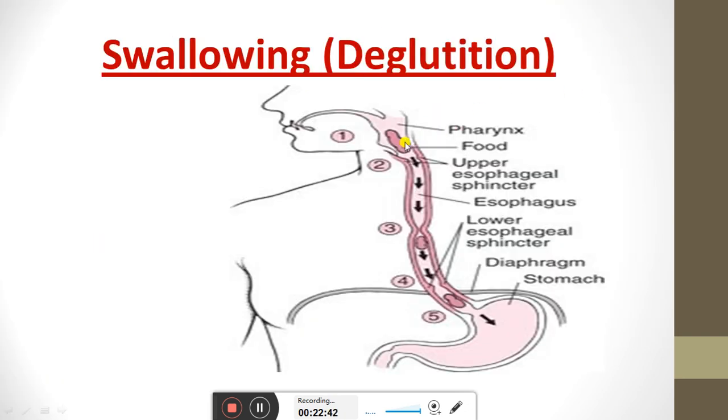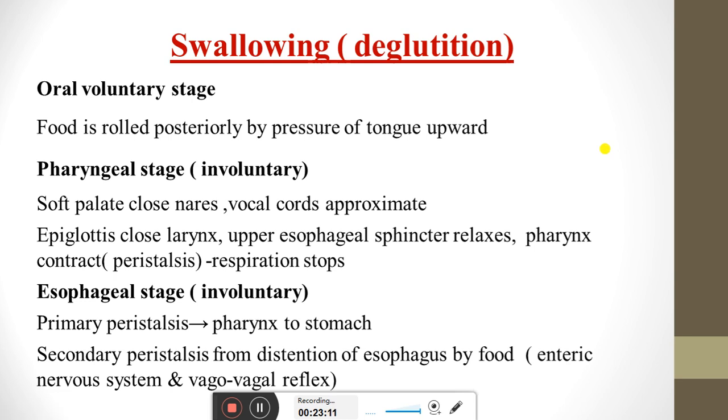Deglutition, if we see in the diagram, there is the pharynx, there is the closure of the larynx, then the bolus will come again to the esophagus. The esophagus has two sphincters, the upper esophageal sphincter and the lower esophageal sphincter, and then the food will come into the esophagus, and through the lower esophageal sphincter the food will come into the stomach. Swallowing and deglutition has the oral voluntary stage, and there is the pharyngeal and the esophageal stage. Pharyngeal will be involuntary, and the esophageal stage will also be involuntary.